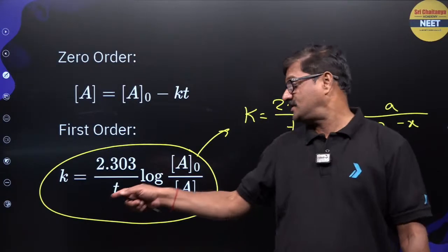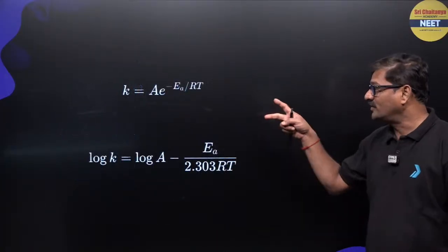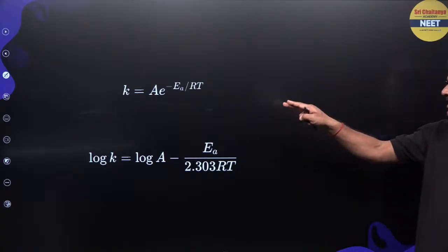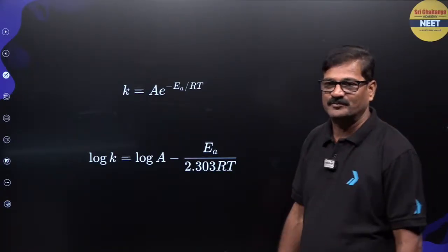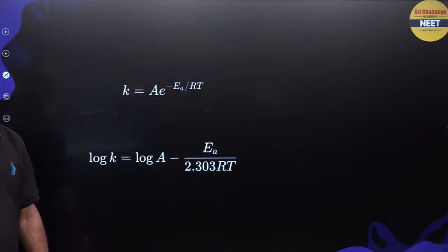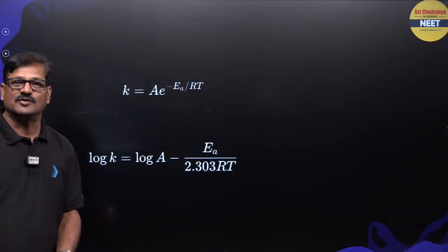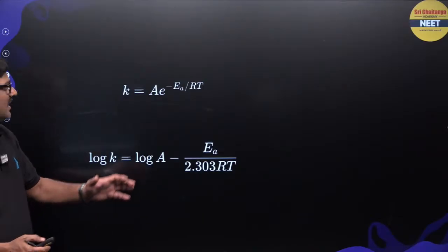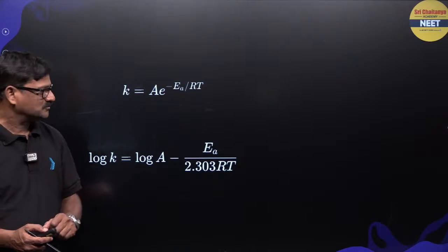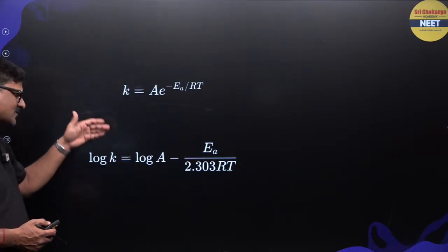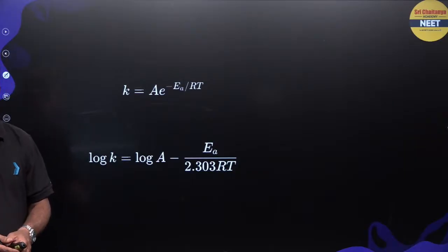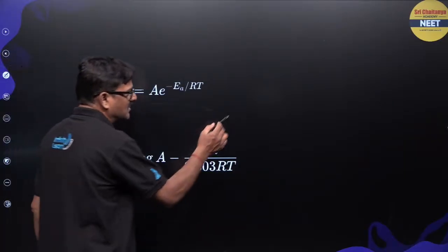Now let us see one more reaction, the Arrhenius equation. k is equal to A exponent minus Ea by RT. Ea is the activation energy, R is the gas constant 8.314 joule per Kelvin per mole, T is the temperature, and A is the Arrhenius factor, k is the rate constant. You take log k is equal to log A minus Ea by 2.303 RT.